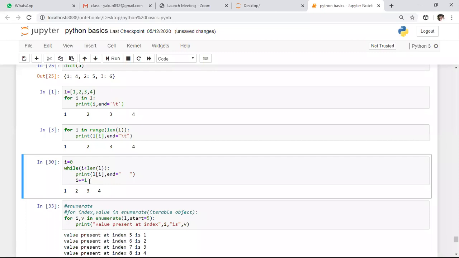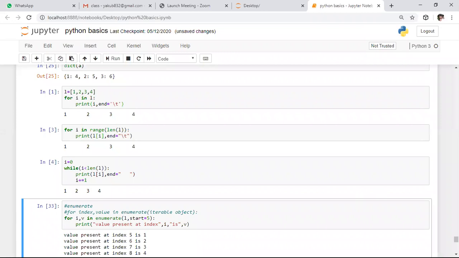After taking one value, we need to increment the index. For that purpose, I specified i plus equals 1. That means after 0, we need to increment the i value by 1. After that, 2. Next 3. Like that, we need to iterate through the entire data structure. For that purpose, I specified the increment here.